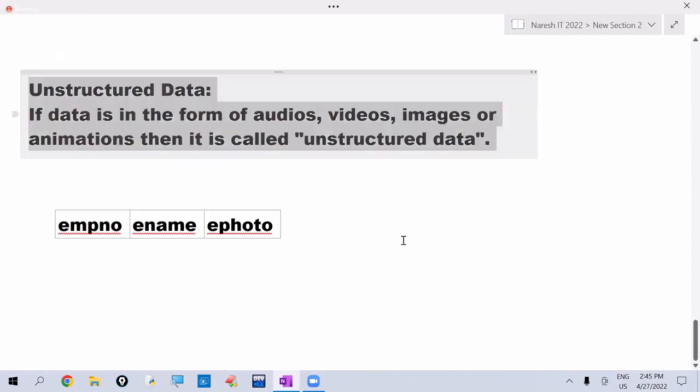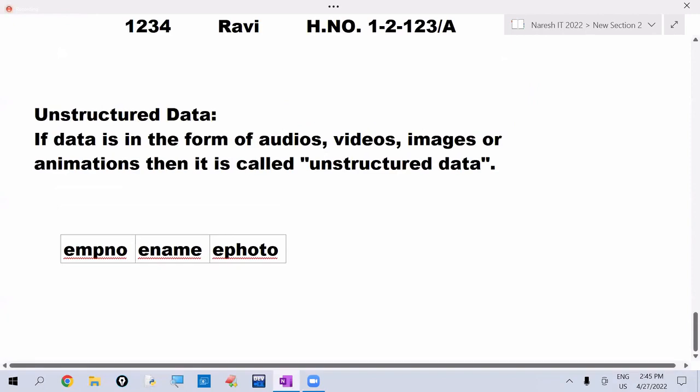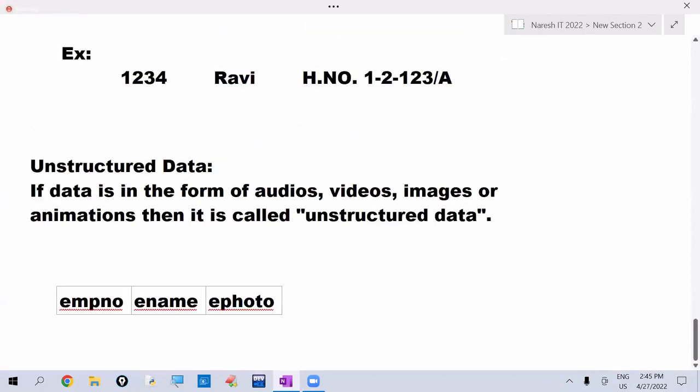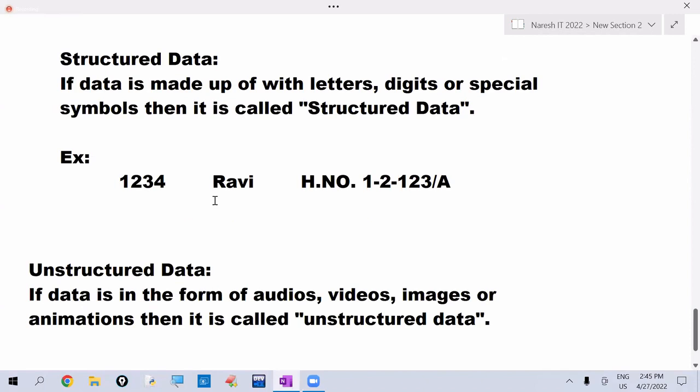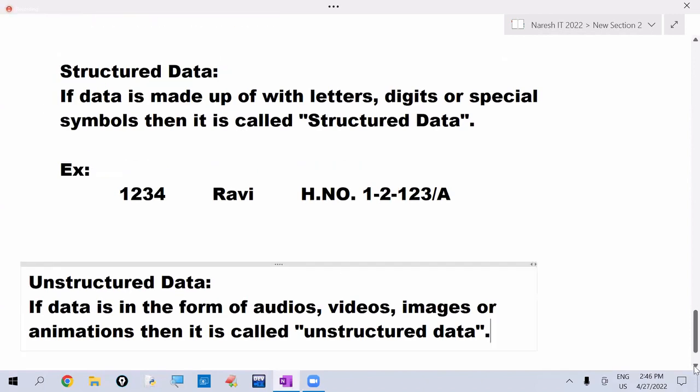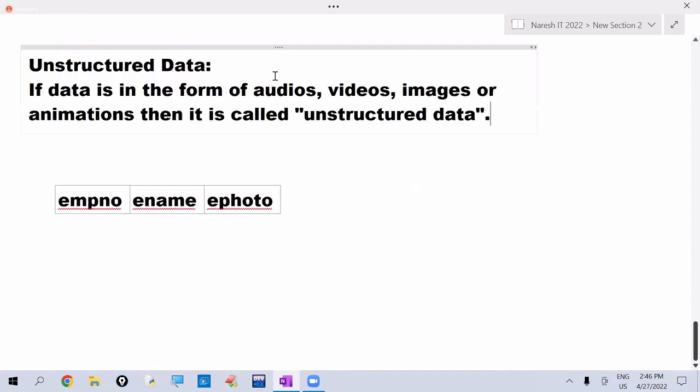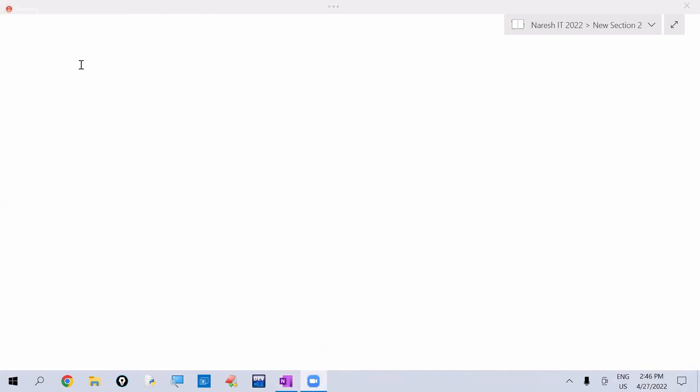If the data is in the form of letters, digits, symbols, we are calling that as the structured. That's it. So these are the two types of data. Next. So now you know very clearly about data and information. Now I want to talk about database. So see here, what is this database?